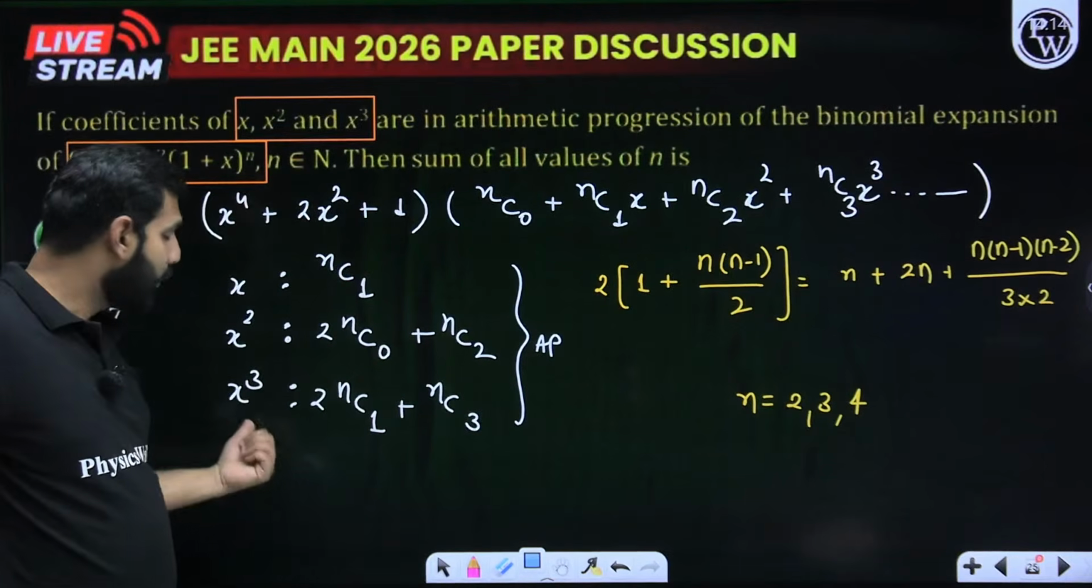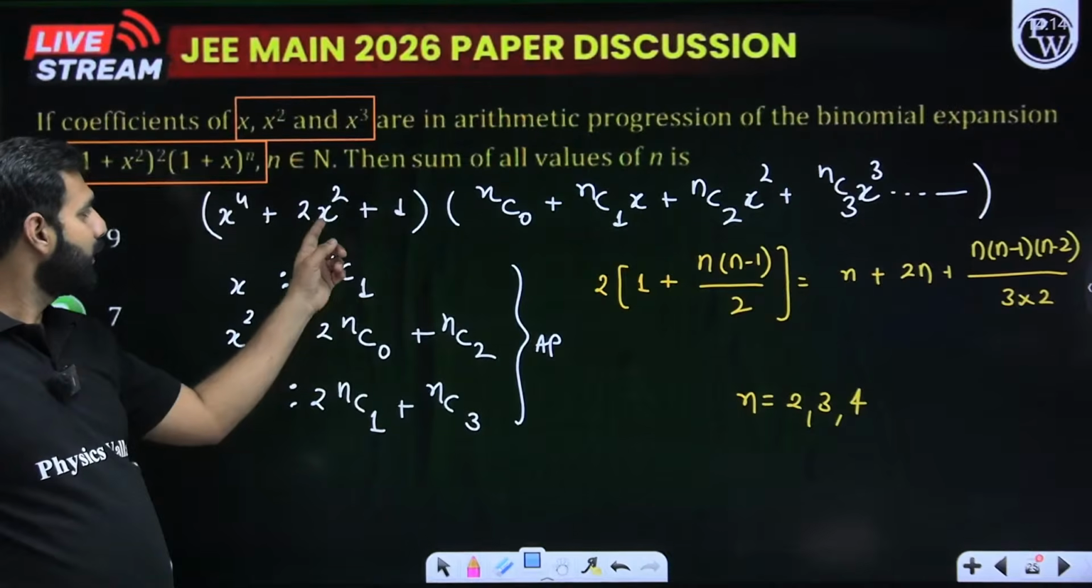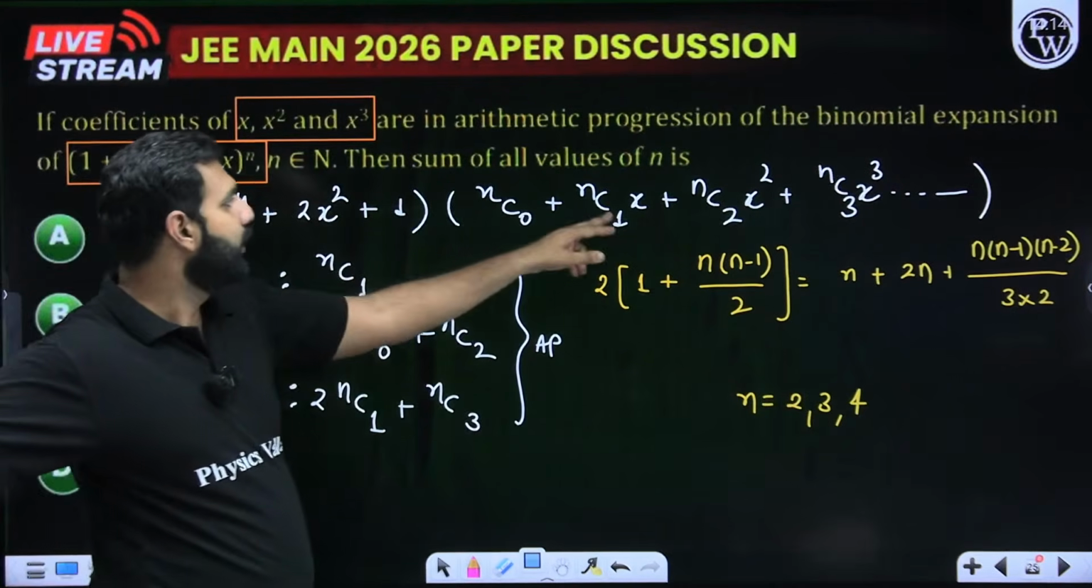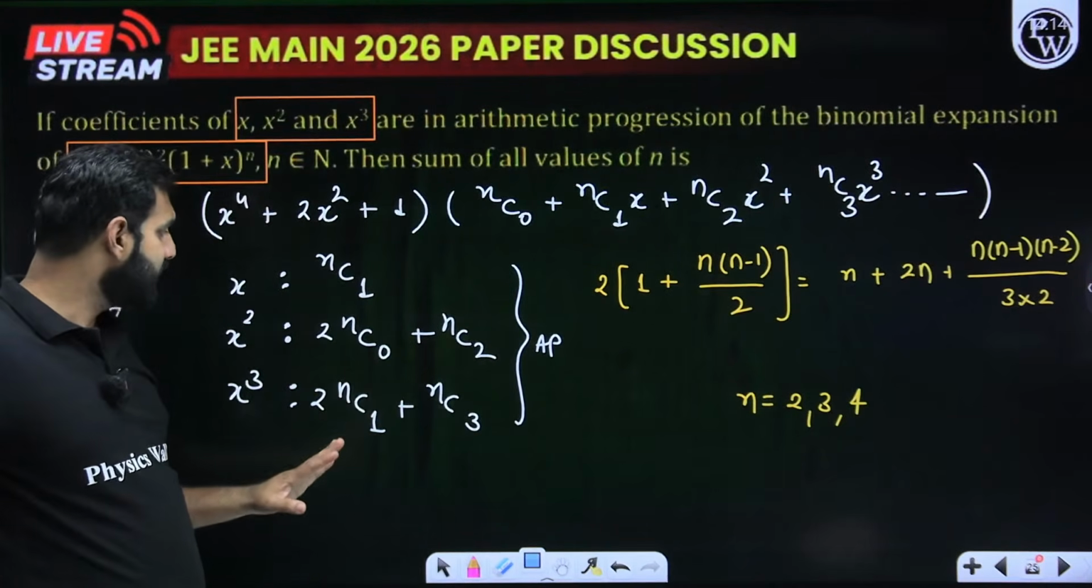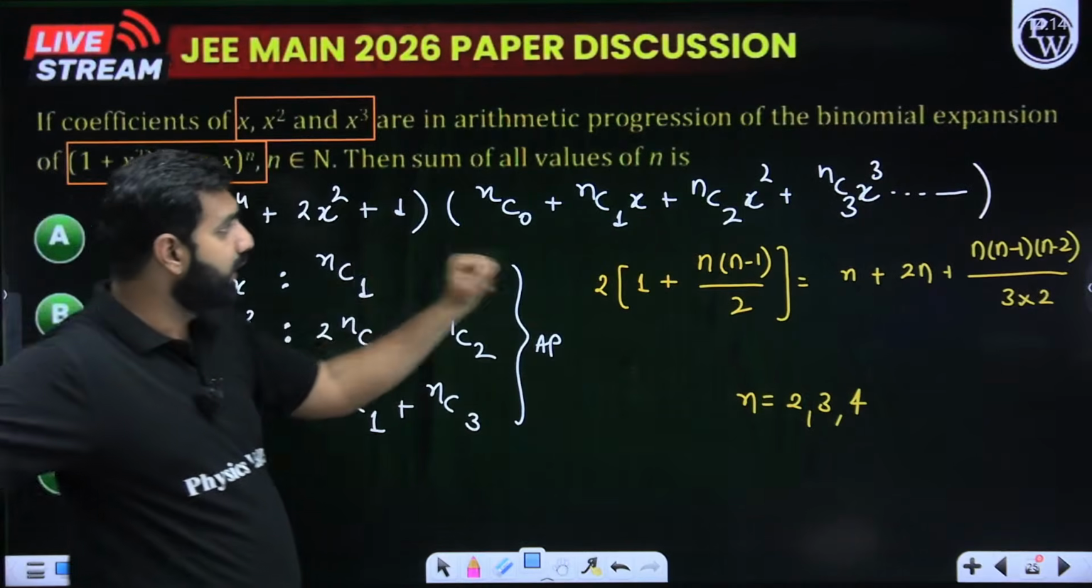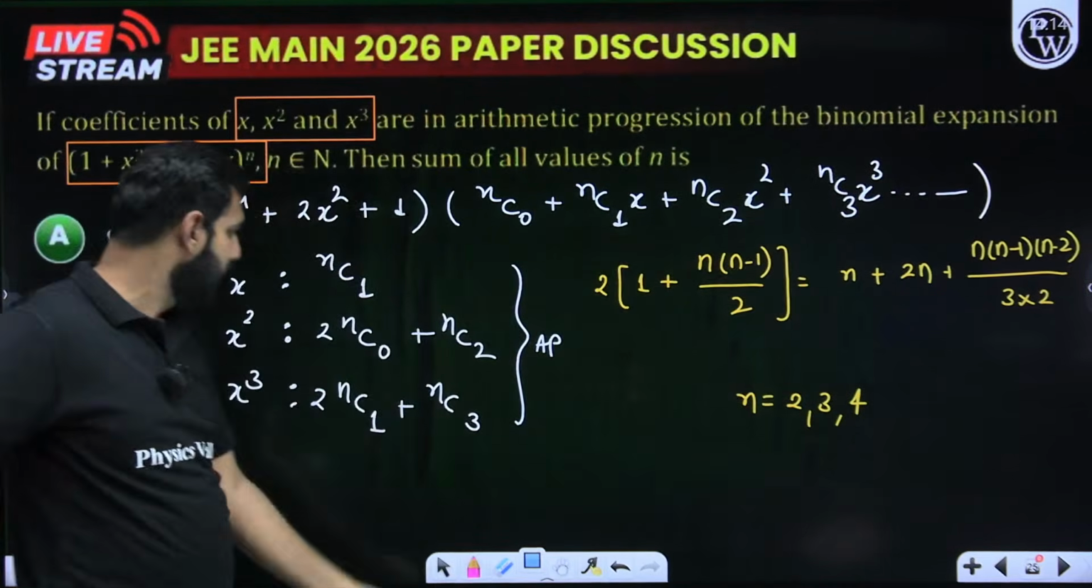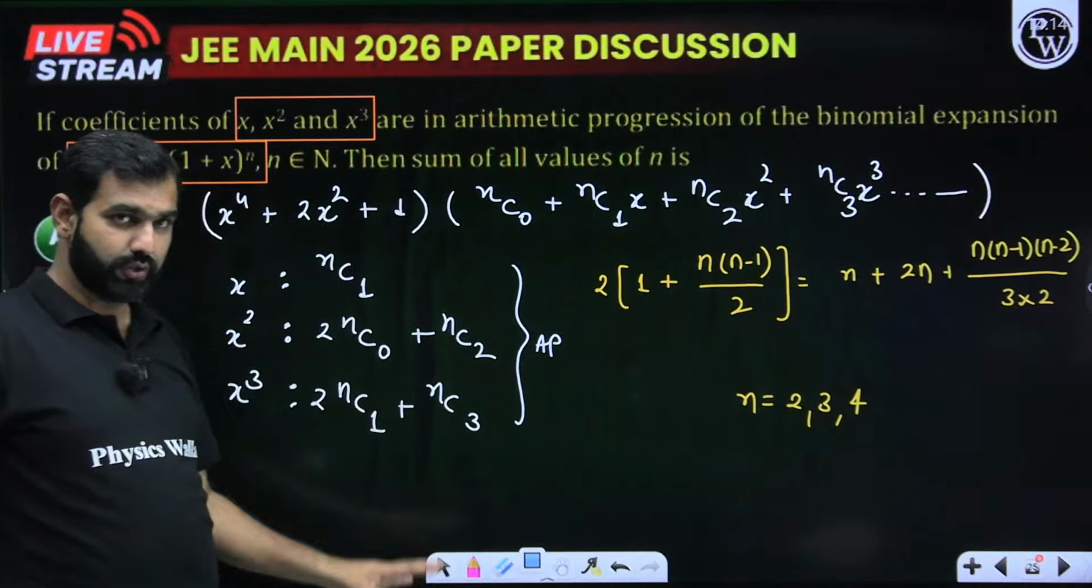Getting it? What about the coefficient of x^3? Sir, the coefficient of x^3 can be attained with 2x^2 into nC1. I hope you're understanding it. Another one will be 1 into nC3. Apart from that, no other term is going to give me that.